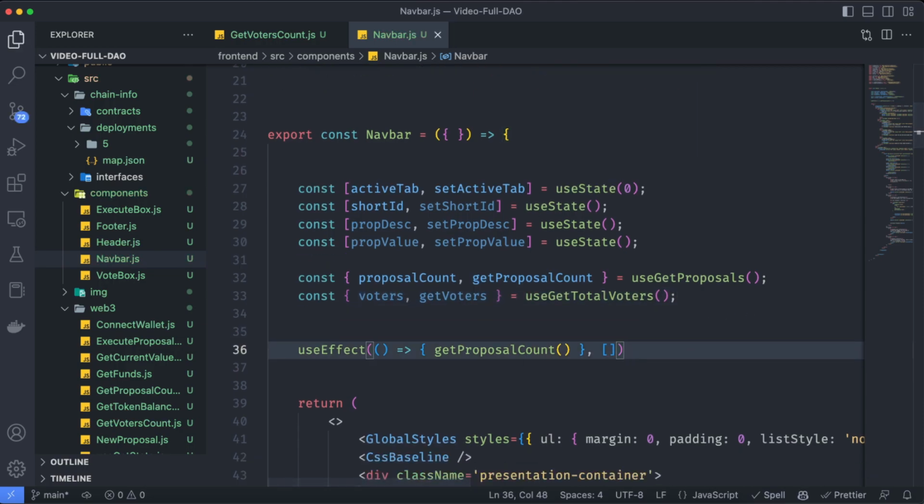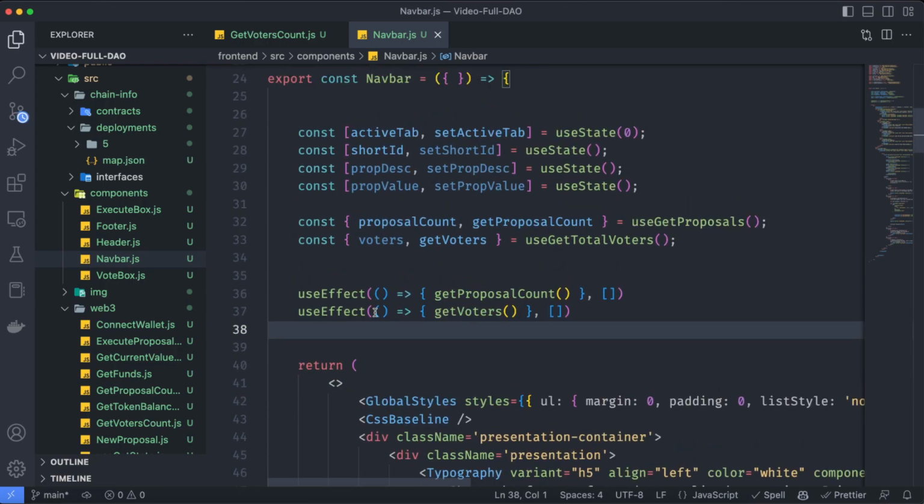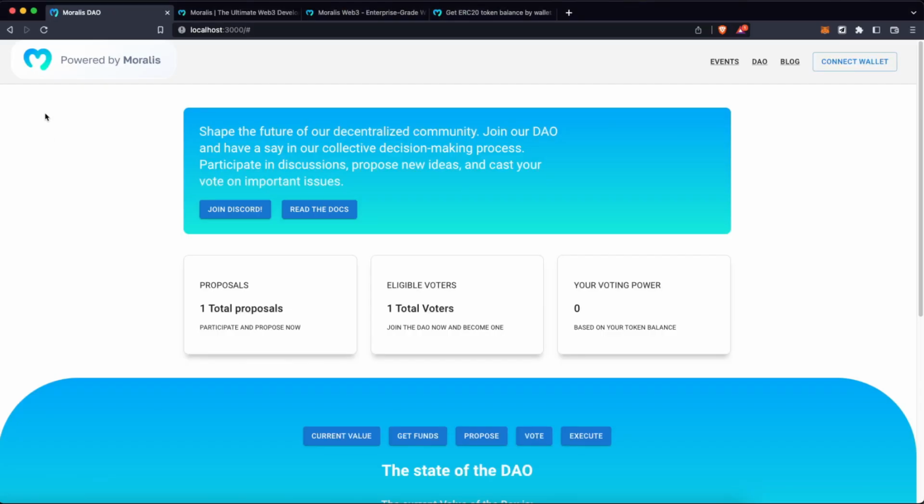And let's create also a hook as we did here in order to update that value the first time we load the page. So useEffect, get voters. And now we can just use this voters variable and use it down here. Voters, save this, go back to the page, reload, and we have the total proposals and the total voters. The number is also 1 because for this smart contract, I'm just using the deployer account and no other accounts.